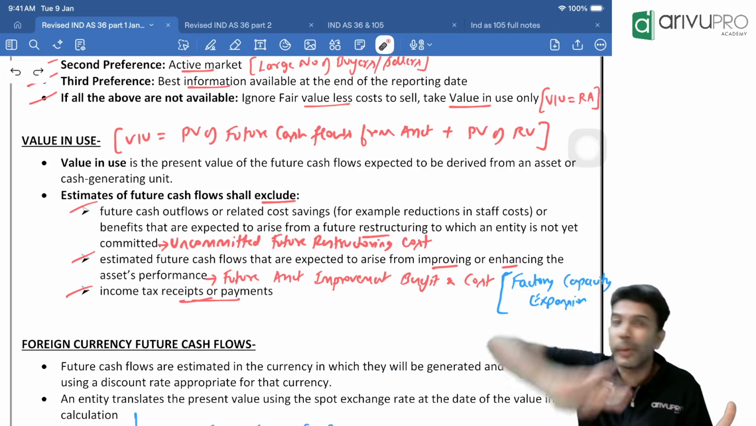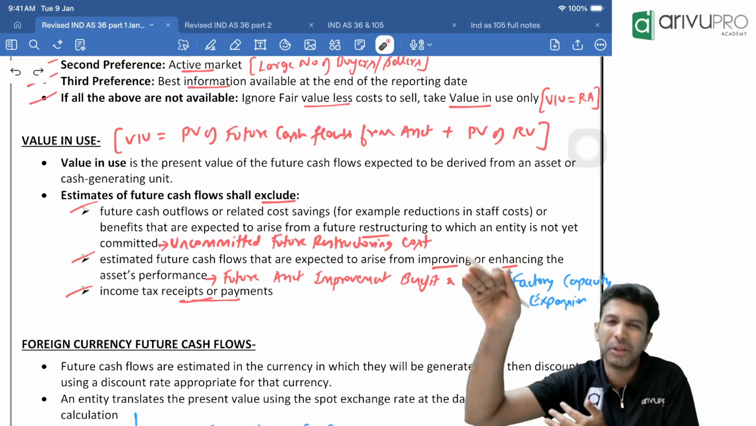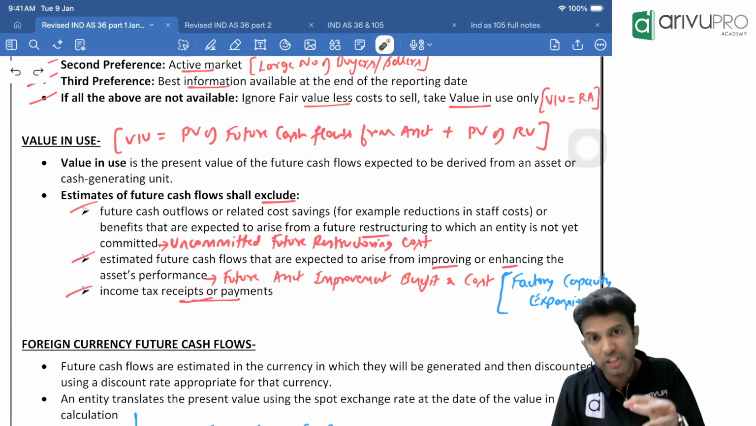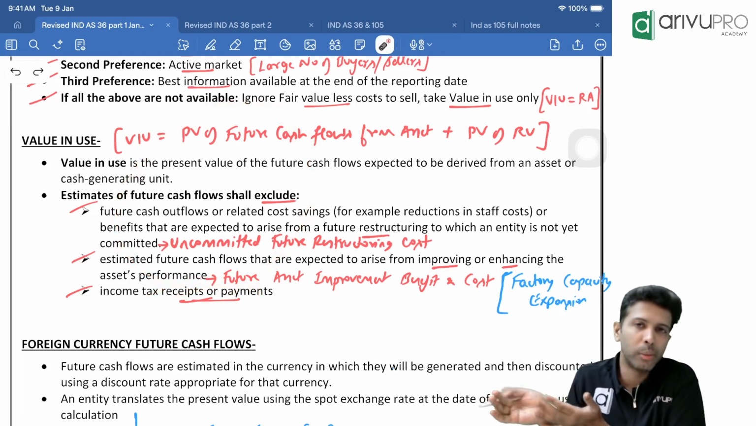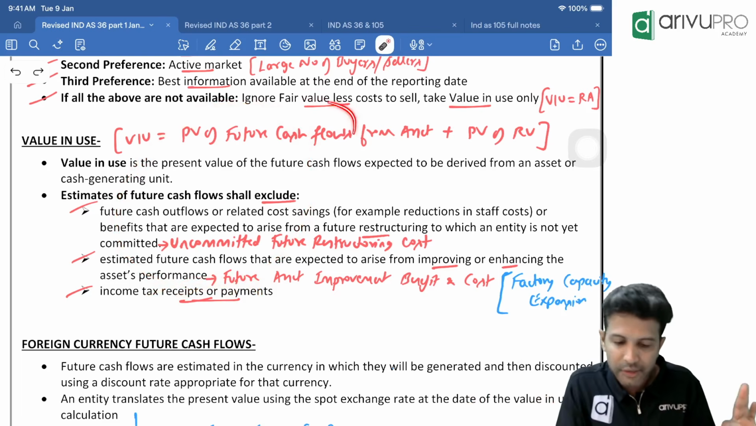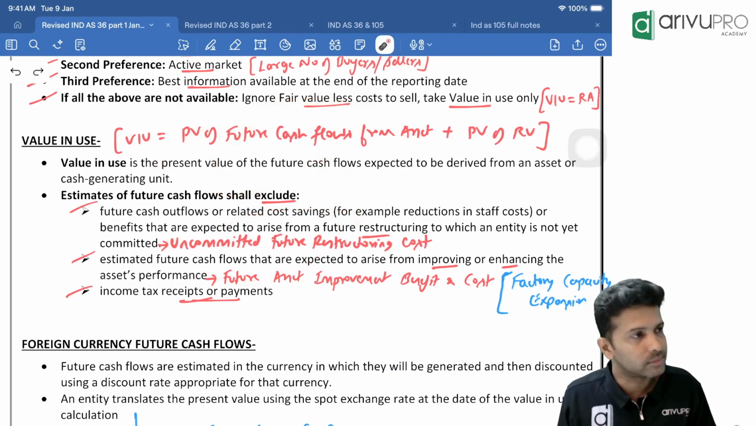Because income tax you pay on the overall business. Income tax that you pay is related to overall business, but we are doing impairment check for a specific asset. So hence, since it relates to the whole business, we exclude that for your value in use or cash flow calculation. So these two, I hope this is okay with you, right?